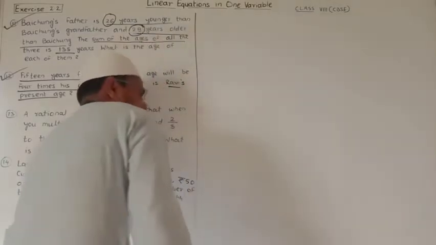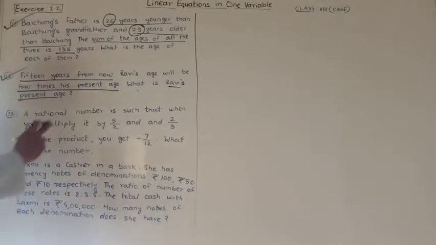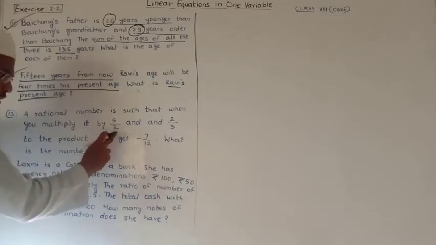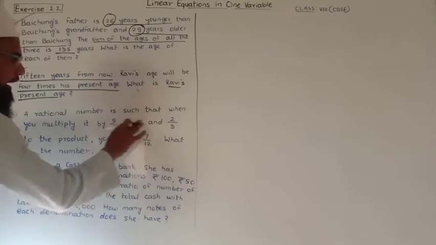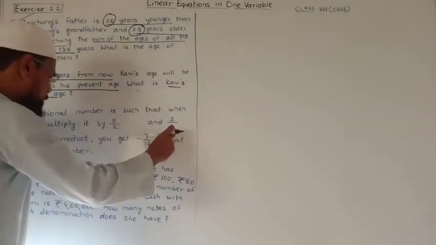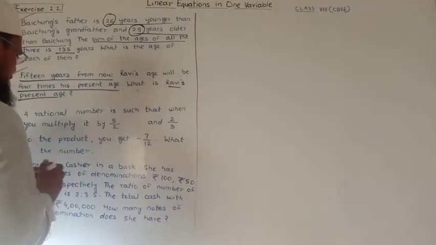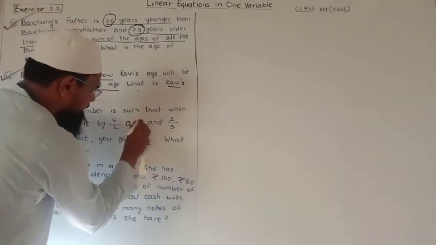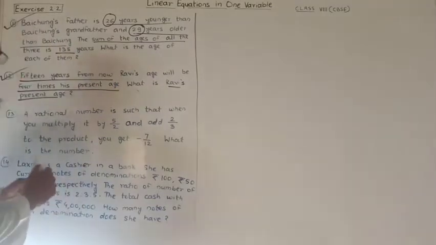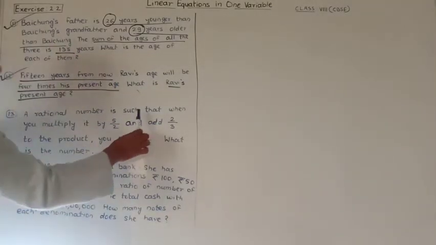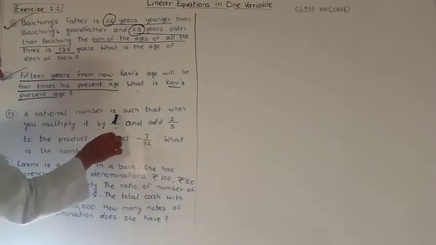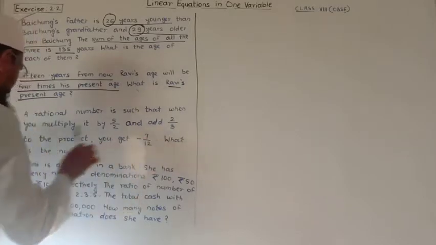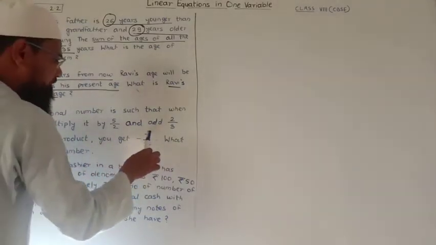Now come to question number 13. A rational number is such that when you multiply it by 5 upon 2 and add 2 upon 3 to the product, you get minus 7 upon 12.